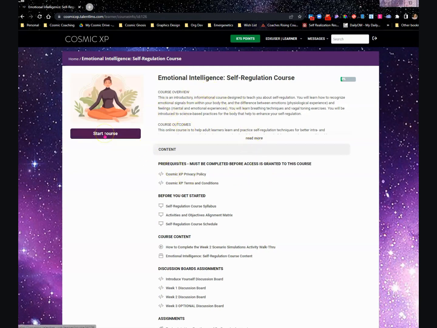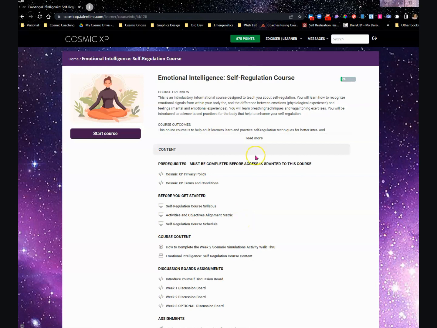You can click the Start Course button, which will automatically click you through each of the pieces of content in the order in which they appear. However, you do have free navigation, so you can click on them in any order, with one exception. The exception is the prerequisites that must be completed before access is granted to this course. That means that the Cosmic XP Privacy Policy and the Cosmic XP Terms and Conditions must be read and accepted before the rest of the content will become available.